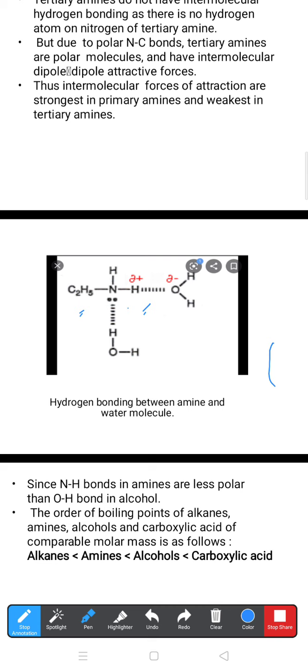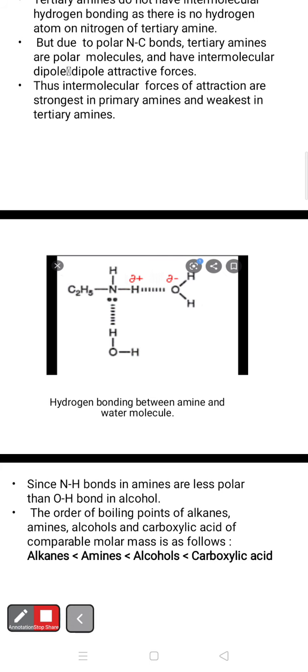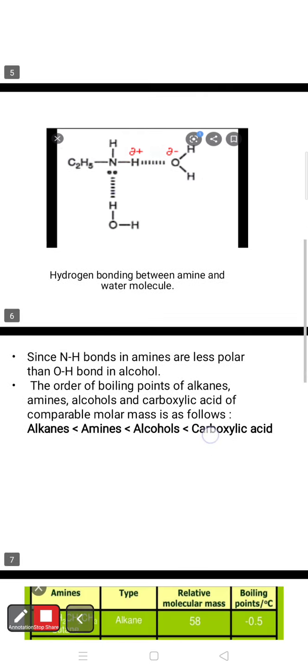This delta plus and delta minus between the primary amine and water molecule shows hydrogen bonding between the amine and water molecule, and these two opposite charges make the bonding. And that is the basic concept of intermolecular forces between the amine and water molecule. Next slide I want to explain.